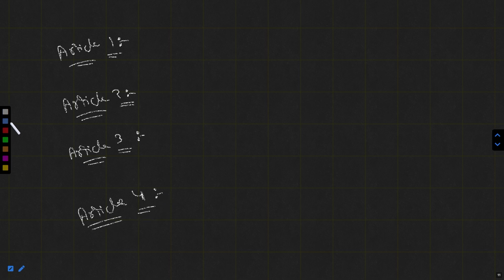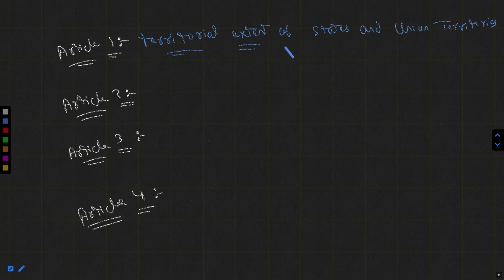So basically, Article 1 mentions the territorial extent of states and union territories.